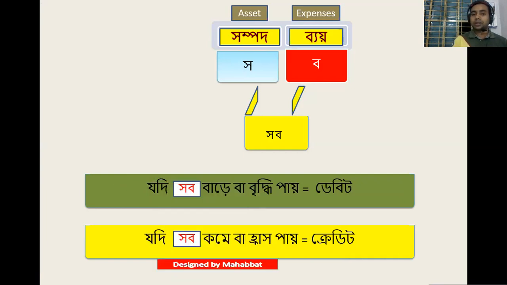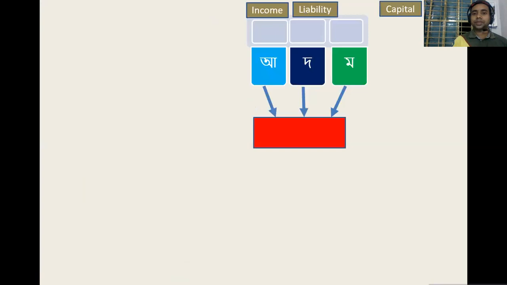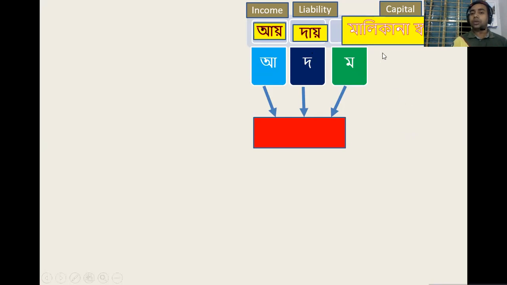Dear learners, look very clearly. Capital means more, liability means dollar, income means R. That means from the word capital, we have extracted the letter M, from liability the letter D, and from income the letter R. Not word, actually letter, am I right? So combined, the letters are called MDR.